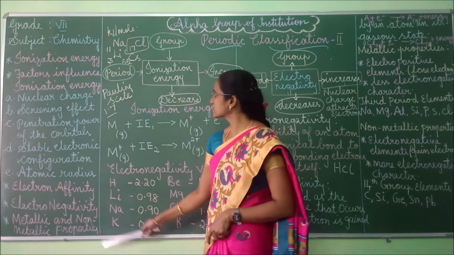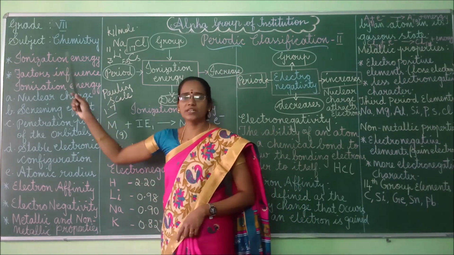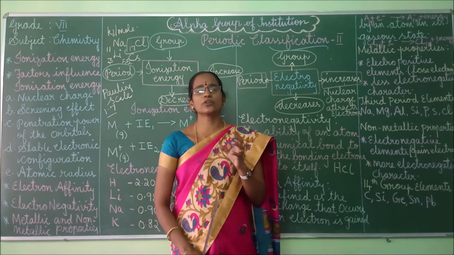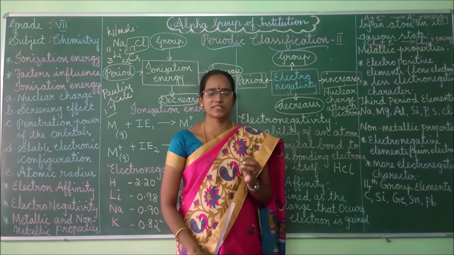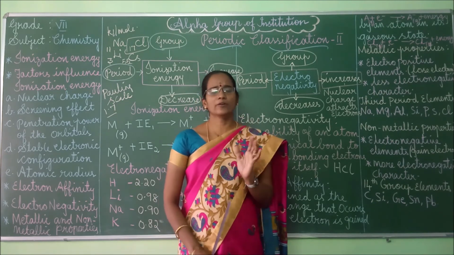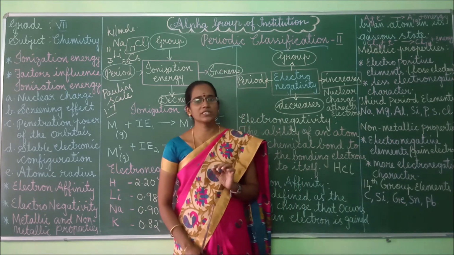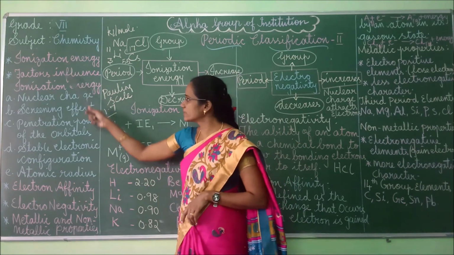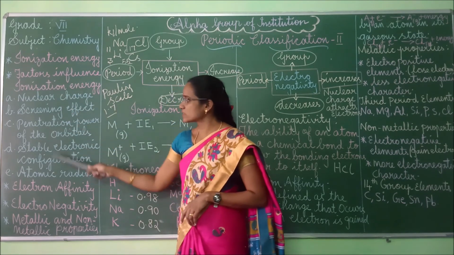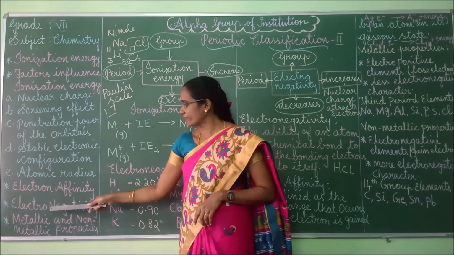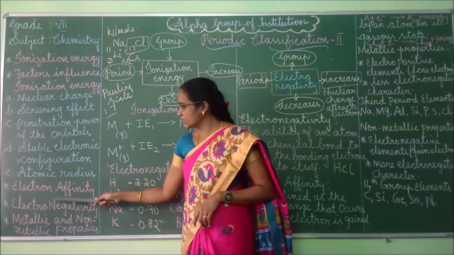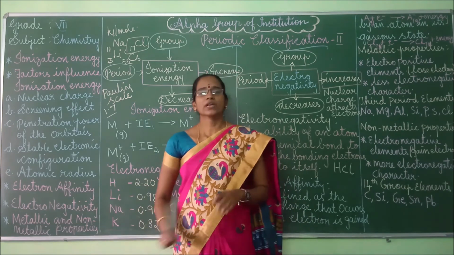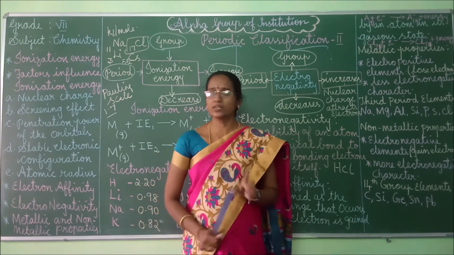So what are the things we discussed today? One is ionization energy. Ionization energy means what? To remove an electron from an atom, minimum energy is required. That is called the ionization energy, right? Minimum energy is required to remove an electron from the gaseous atom. That is called ionization energy. And factors also we saw, followed by electron affinity. This ionization energy, electron affinity, electronegativity, these three are important definitions you should learn.